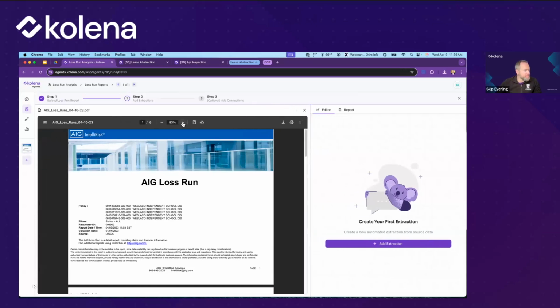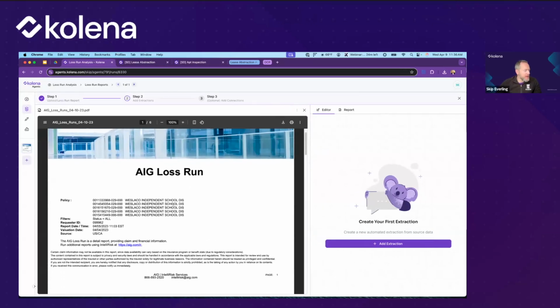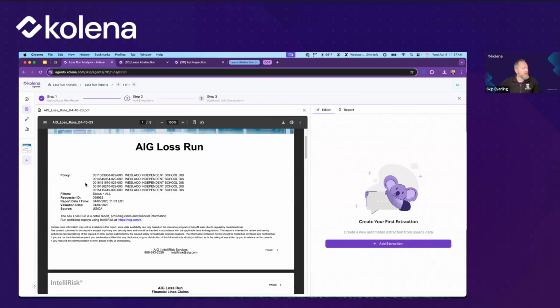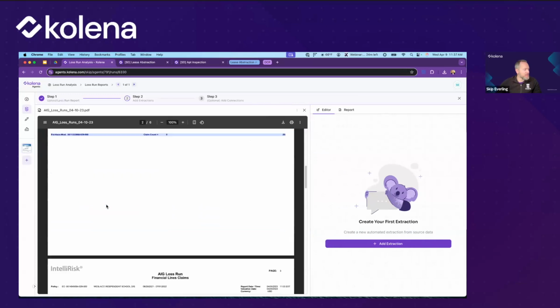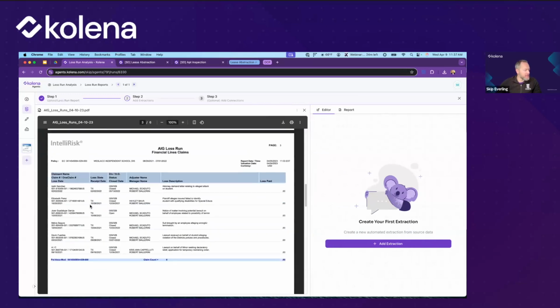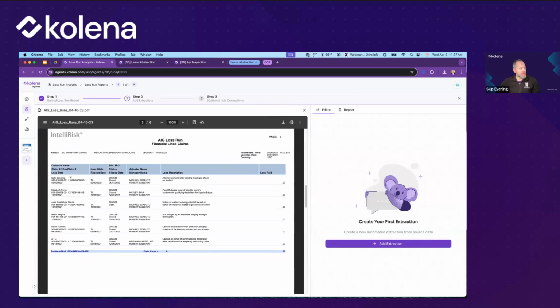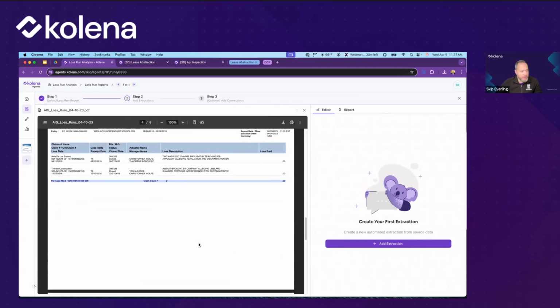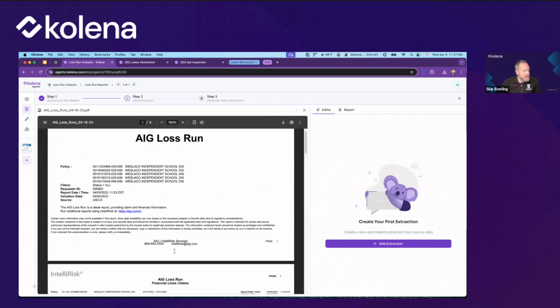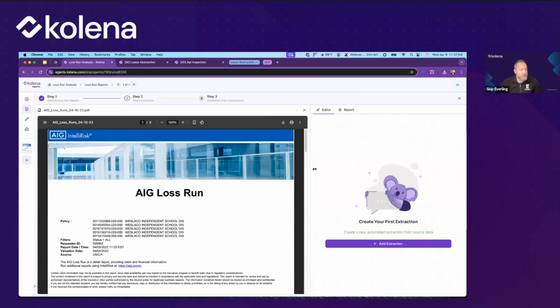And we can see here that we have different policies, and the specific rows for different claims. We can see the claimant name, the dates, the loss description, the amount paid, in this case 0 for those. This is a relatively short document, but it could be arbitrarily long. And we can start having it summarize this information for us.